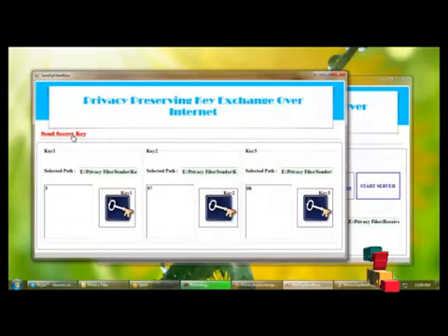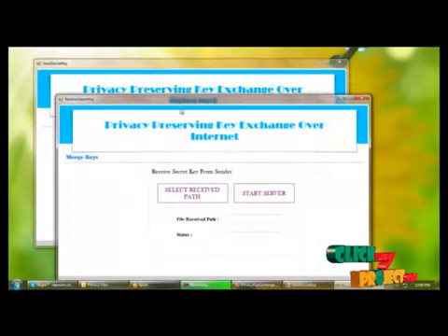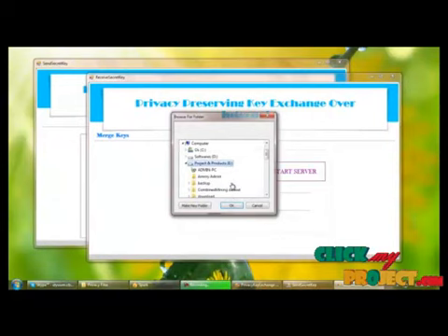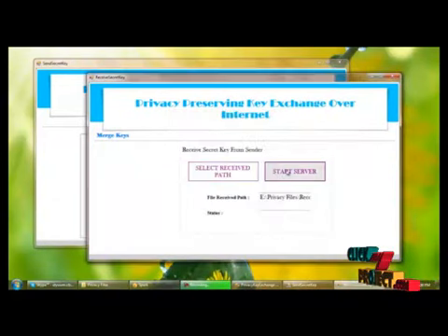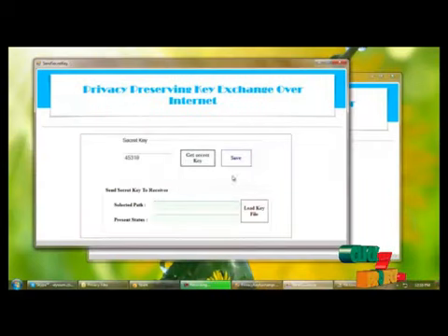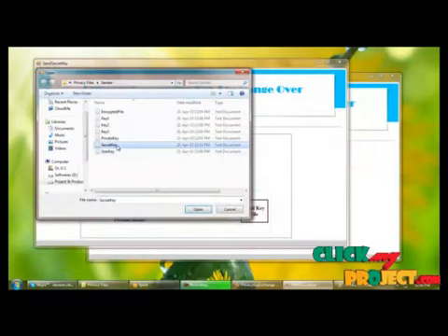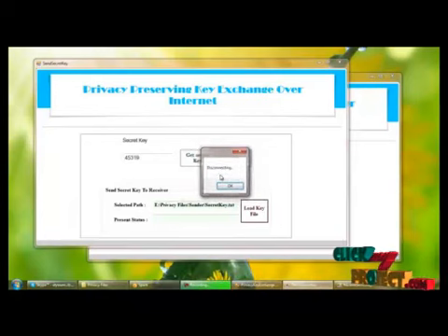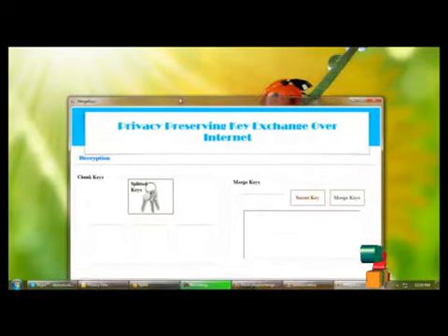Also transferred successfully. And next we are sending the secret key to merge the received splitted keys. For that we have to select the receive path for receiving the secret key as receiver, and start the server, and get the secret key, save the secret key and load the secret key to the receiver. File transferred, and next we are merging the keys here.